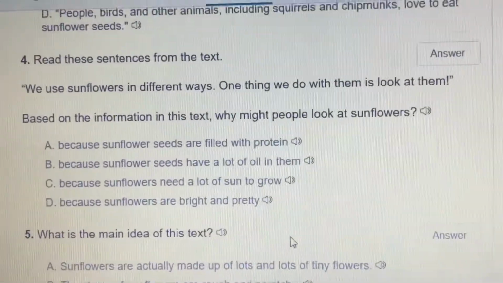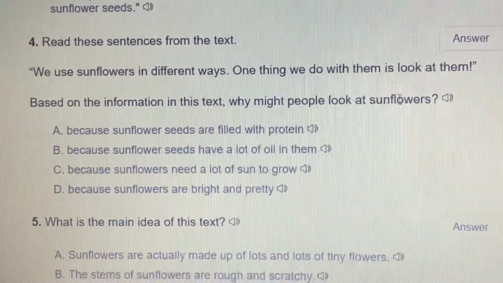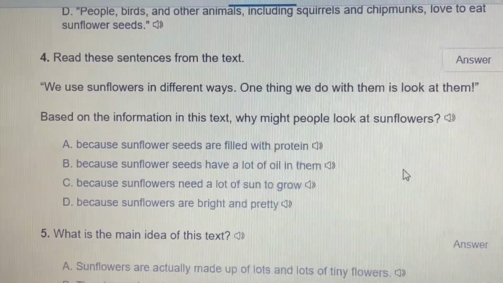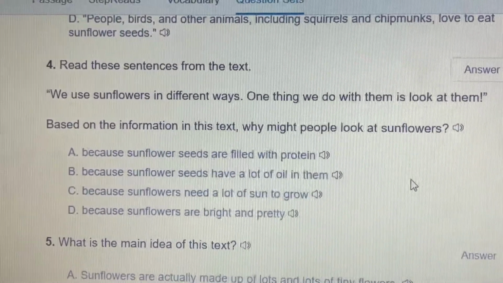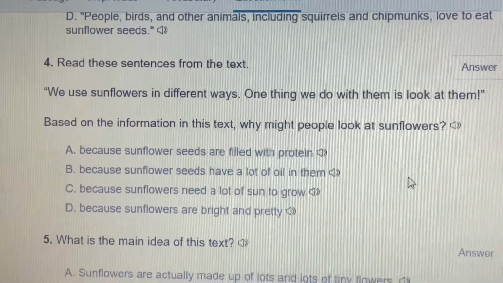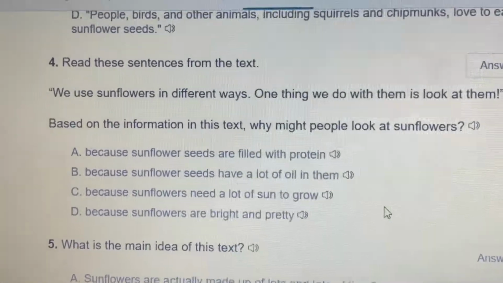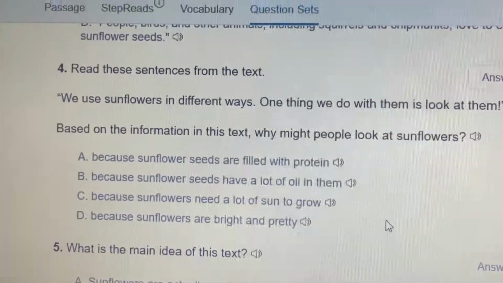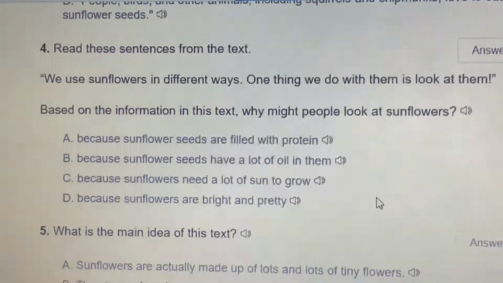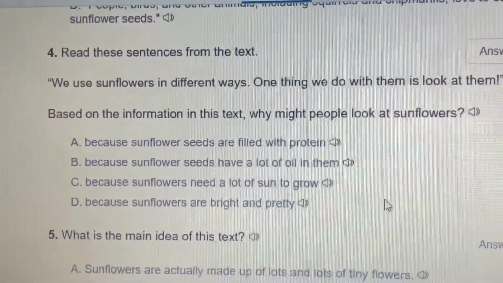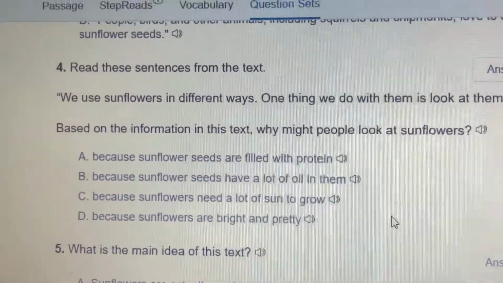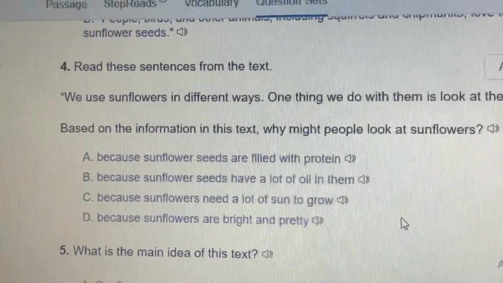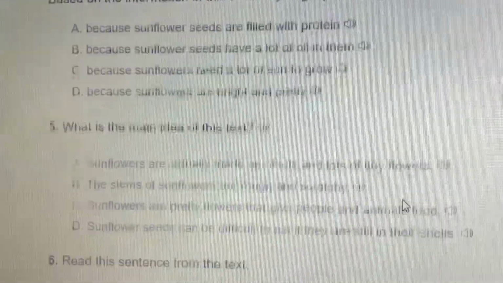Read these sentences from the text. We use sunflowers in different ways. One thing we do with them is look at them. Based on the information in this text, why might people look at sunflowers? First of all, you can use your brain on this one. But secondly, it tells you that they told you about this in the text. So if you go back and read, there's probably a part that tells you why people might like to look at sunflowers. Again, you can also just use your brain and think, what makes the most sense?